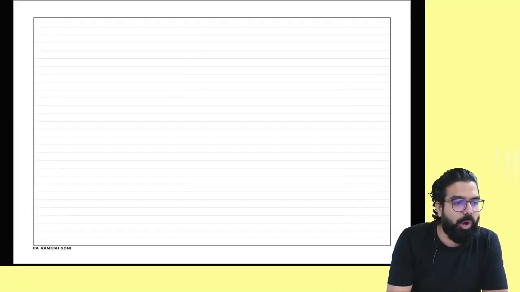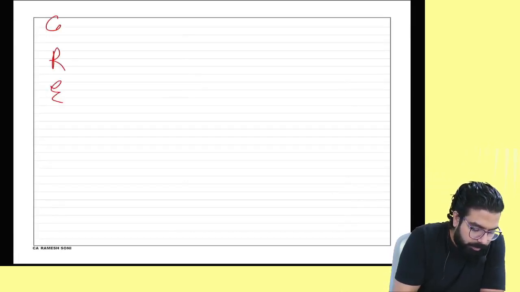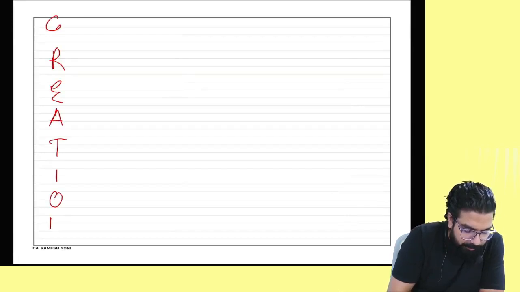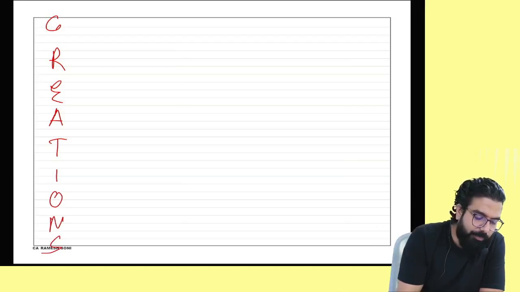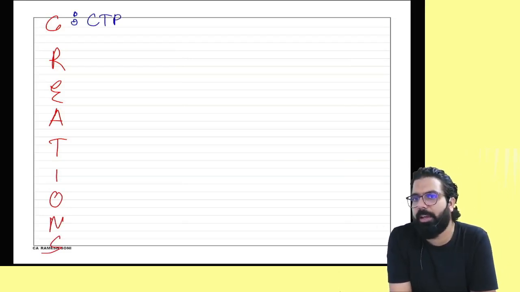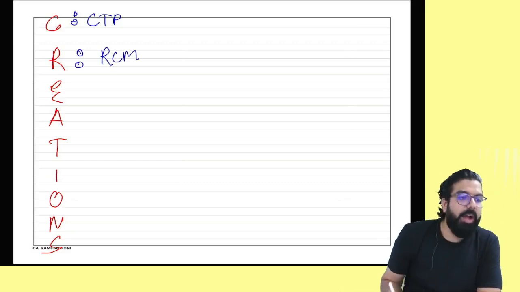People, tell me one thing. Who are the people who are required compulsory registration? You just remember CREATIONS. These are the people who are required compulsory registration. C for casual taxable person, always required compulsory registration. R for if you are required to pay tax under RCM.